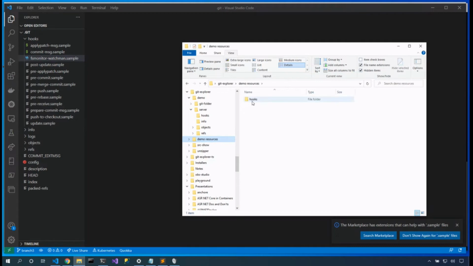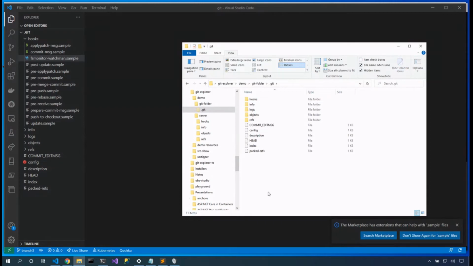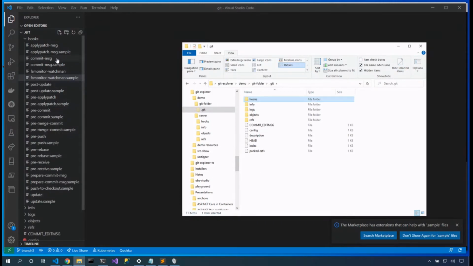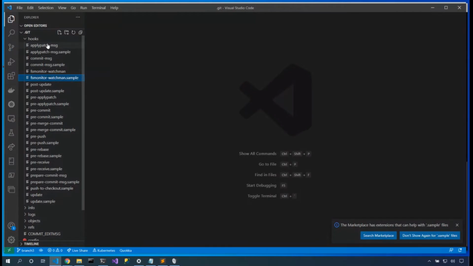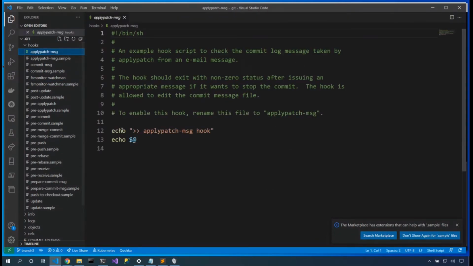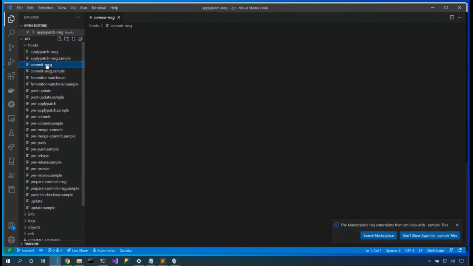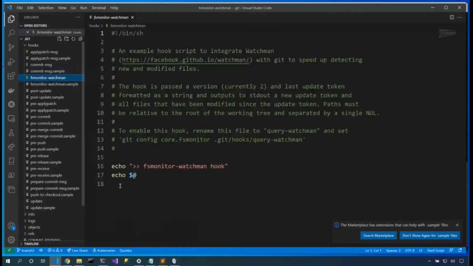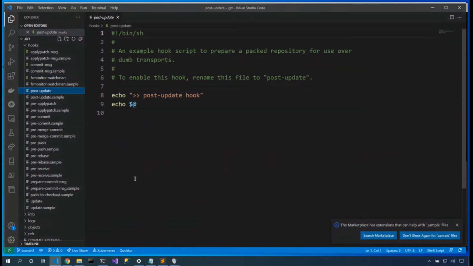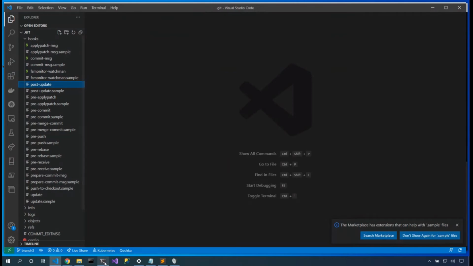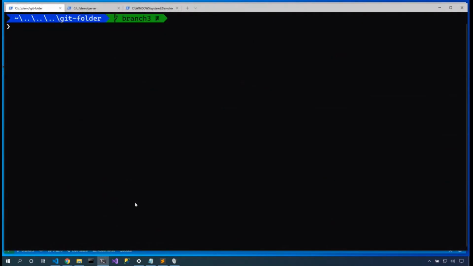So let me reach into this folder. I've got a copy of these hooks files with the .sample removed, where in each one, I am just echoing the hook name and the arguments that got passed to it. So here's my commit message hook, and here's my fs monitor hook, and here's my post update hook. So now let's do some operations and see how hooks work. Hooks are great for being able to do automation, like let me go run unit tests on the files that changed, or let me go lint the files that I'm about to commit.